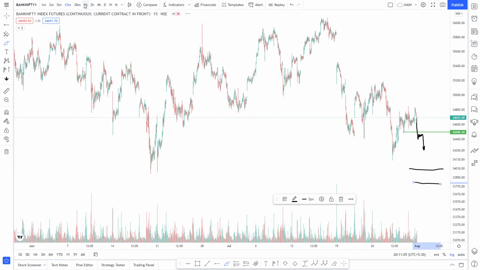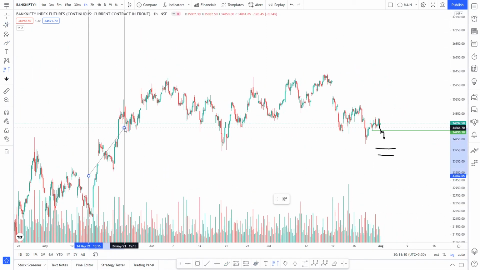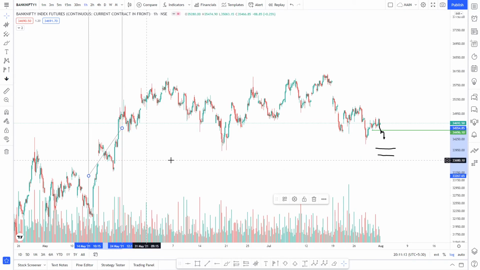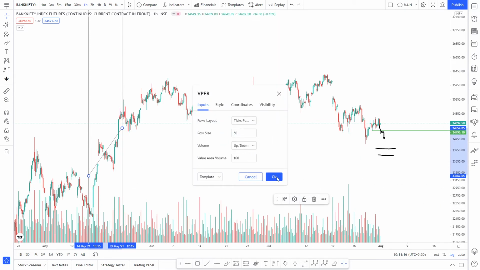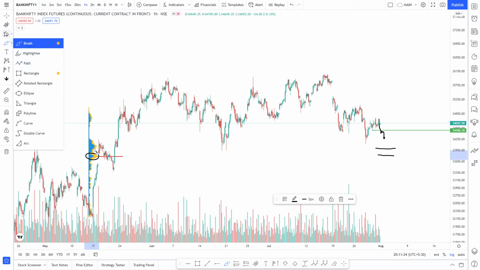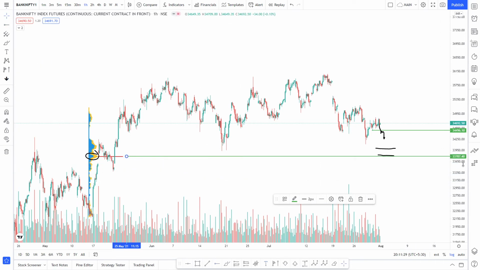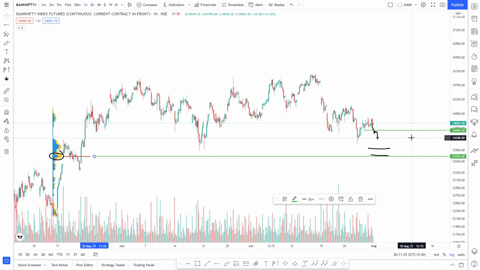And then if we reach 34,000, then we are going towards 33,800, because on the 1 hourly chart, we have some support here in 33,800 area, which is this value node. So I would say that, okay, it's near 33,800. So if we start moving below 34,500, then we will be looking towards 34,000 and then 33,800. So I hope everything is clear.